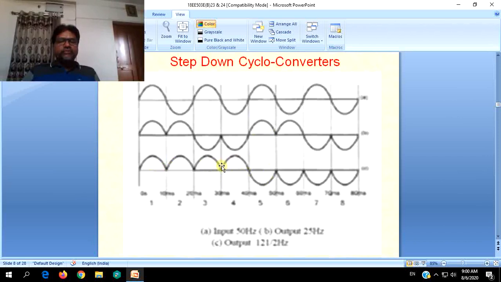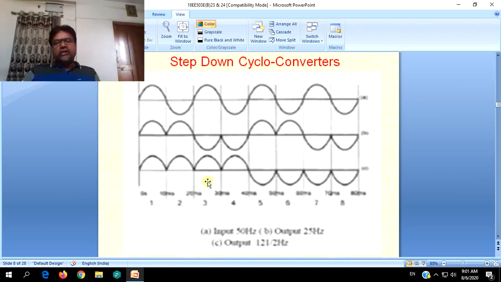So the load is getting 4 positive half cycles continuously over the entire time of the two full cycles of the source, and again during the next two full cycles of the source wave, the load will be getting negative half cycles, which results in reduced frequency across the load.